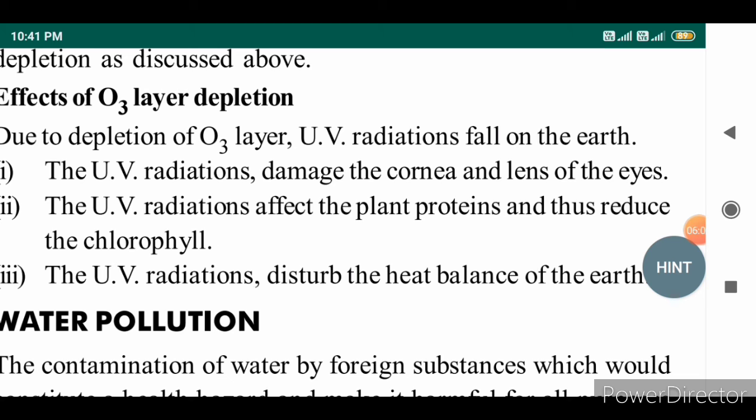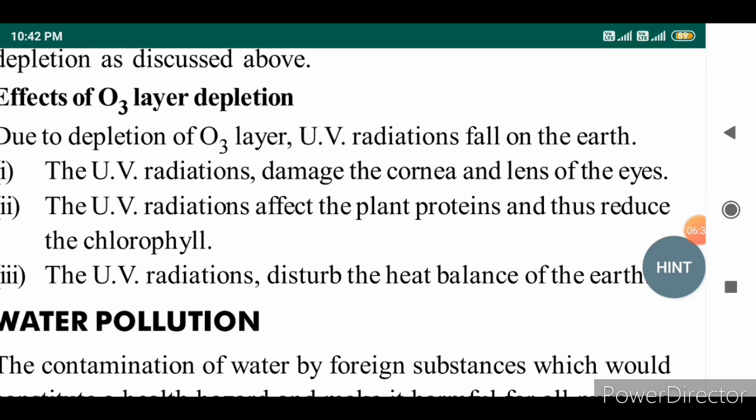Let us summarize the entire topic. The stratosphere is the region which extends from 11 to 50 kilometers. Ozone exists in the stratosphere. Ozone is formed by the reaction of O2 with oxygen. Due to the action of UV rays on the chlorofluorocarbons, there is the formation of chlorine free radicals. Formation of chlorine free radicals and formation of methane free radicals are responsible for the formation of the ozone hole.